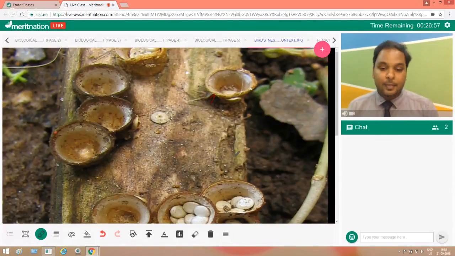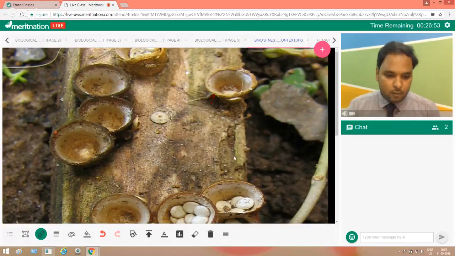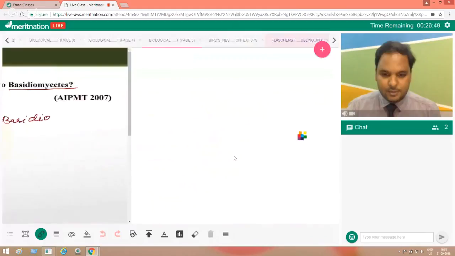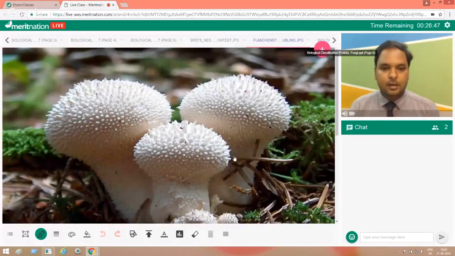And next is how the puffballs look. So here is the puffball. You can see, everyone, it's looking like a ball which is puffed.